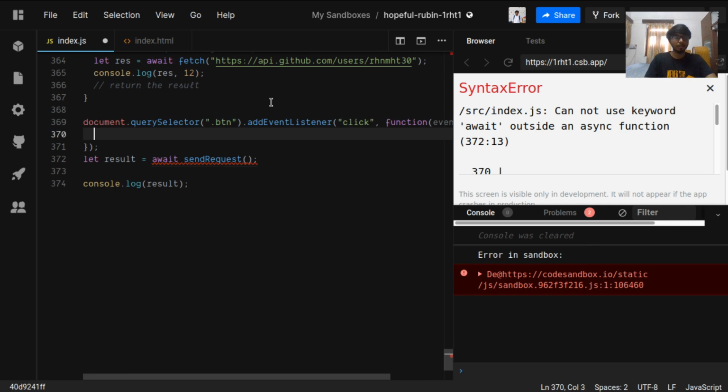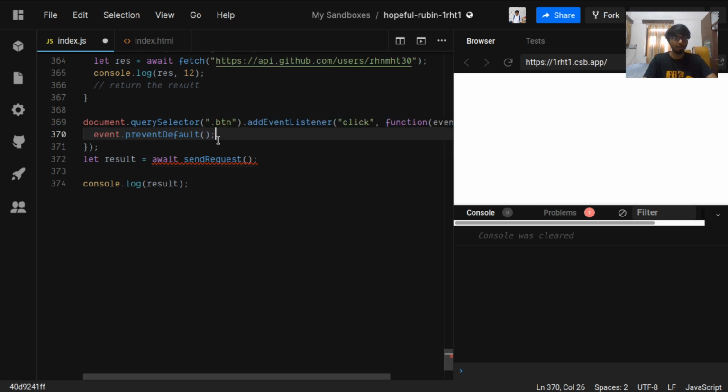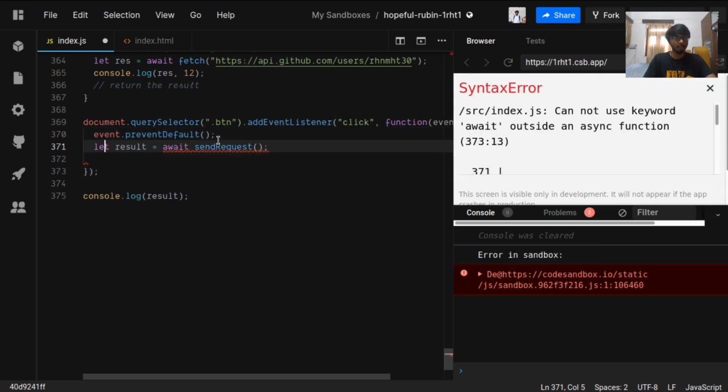So on click, this addEventListener function will execute the function for us, and it will provide us with an event, and we call preventDefault so that it will not reload the page. Send request will be moved here.